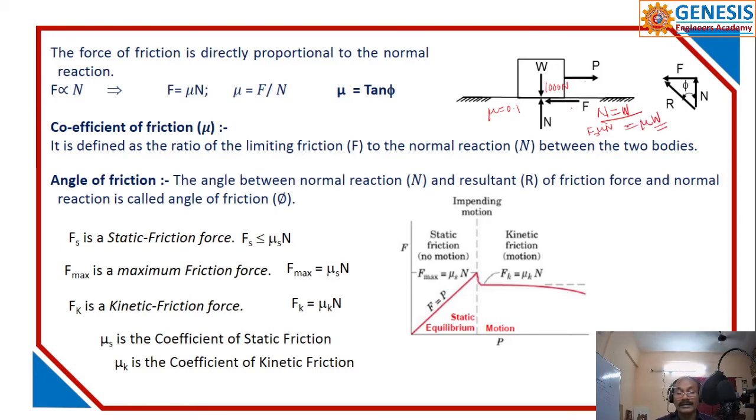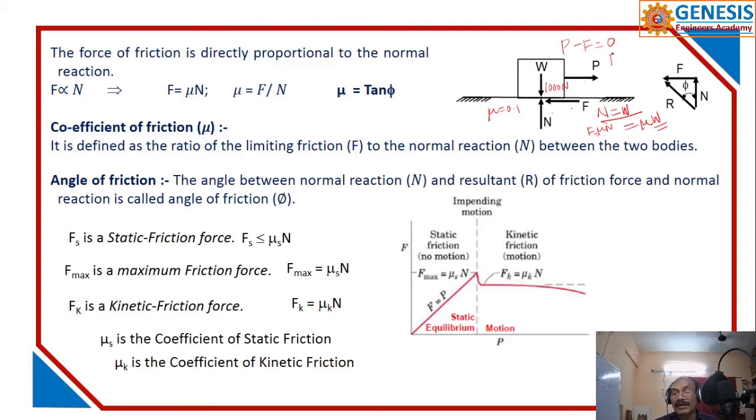Am I right? Okay. If you resolve the forces horizontally, P minus F is equal to 0. The sum of the horizontal forces is equal to 0.